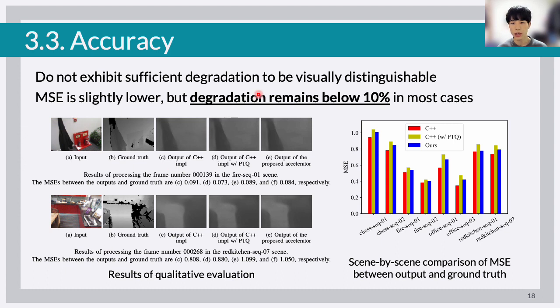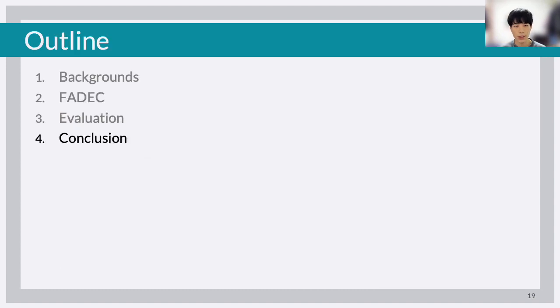Our outputs do not exhibit sufficient degradation to be visually distinguishable. The right bottom graph is the results of quantitative evaluation, which shows scene-by-scene comparison of MSE between outputs of FADEC and C++ implementation and ground truth. This graph indicates that the accuracy is slightly degraded compared to the C++ implementation, but the degradation remains below 10% in most cases. Finally, we conclude our presentation.